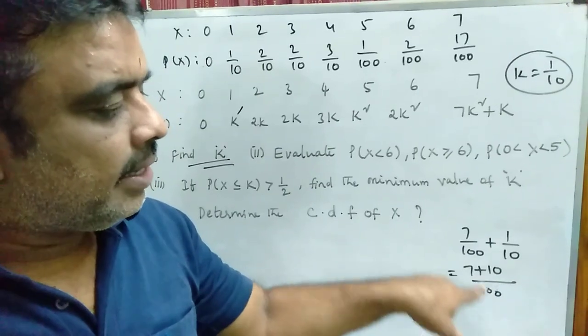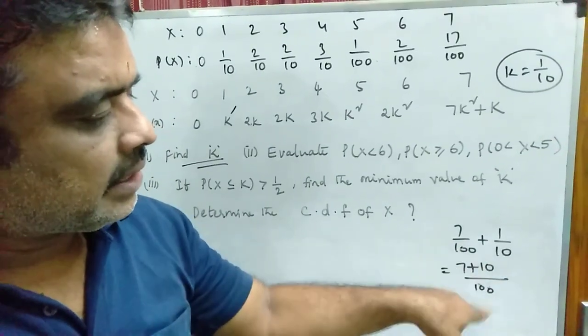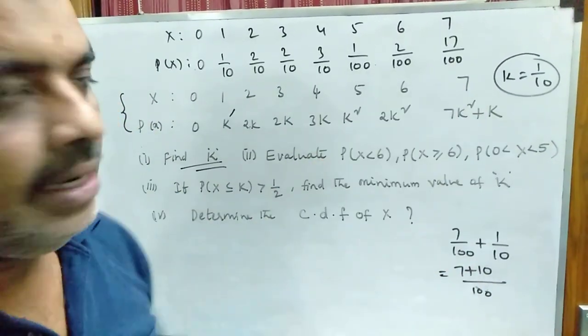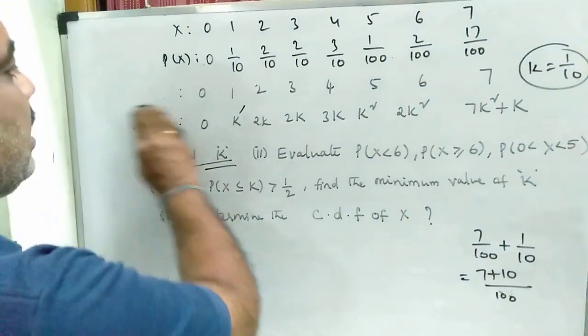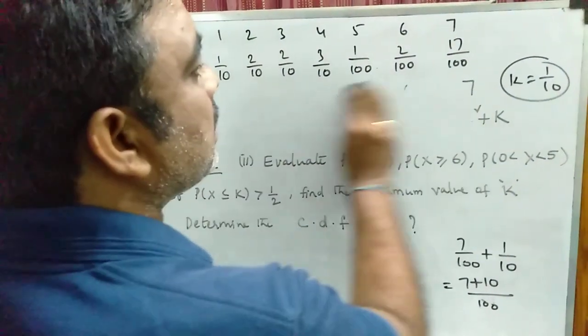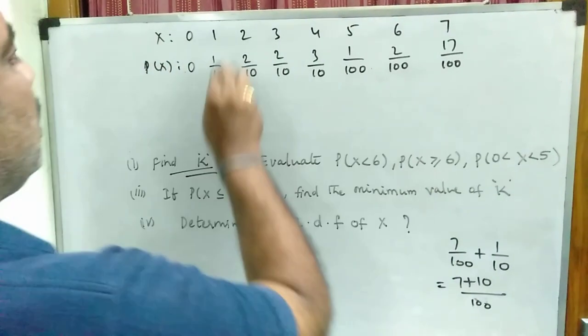So with LCM 100, that is 7 plus 10, 17 by 100. So these are the probabilities.